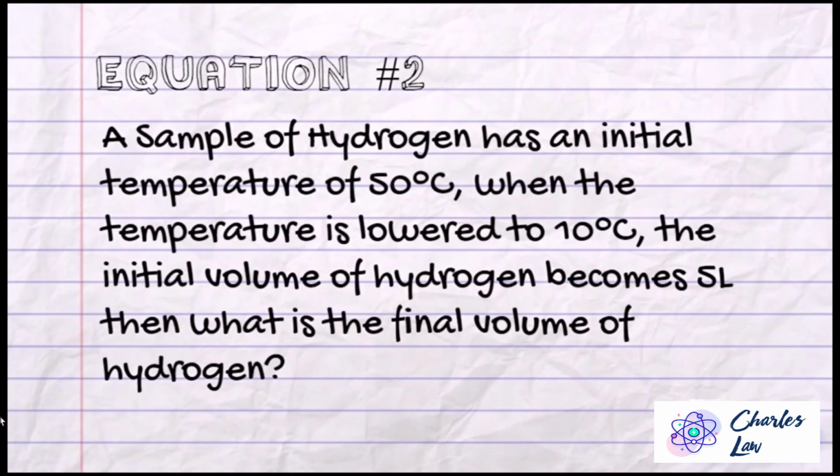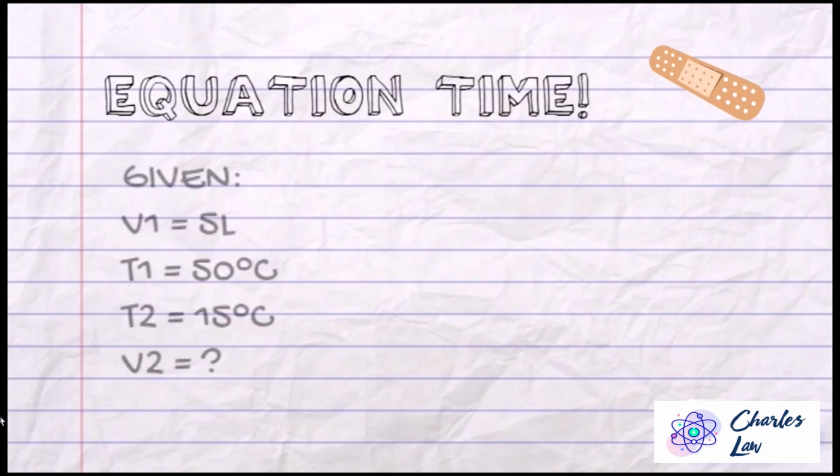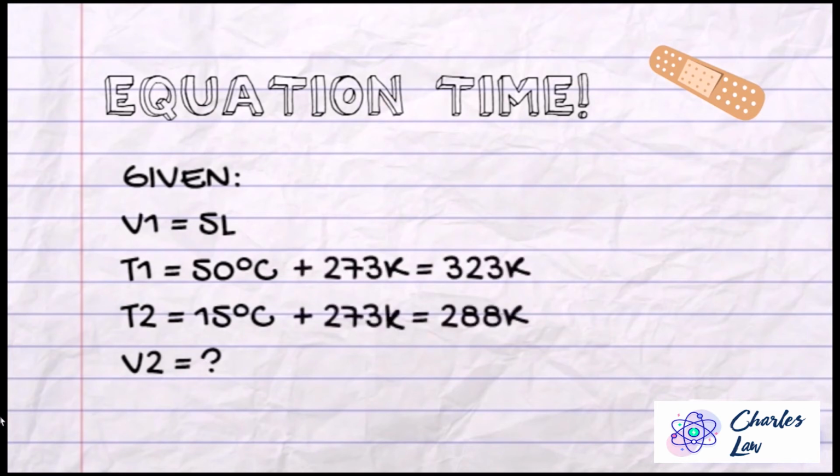A sample of hydrogen has an initial temperature of 50 degrees Celsius. When the temperature is lowered to 10 degrees Celsius, the initial volume of hydrogen becomes 5 liters. Then what is the final volume of hydrogen? The givens are the initial temperature, which is 50 degrees Celsius plus 273 Kelvin is equal to 323 Kelvin. The final temperature is 10 degrees Celsius plus 273 Kelvin is equal to 283 Kelvin. The initial volume is 5 liters.